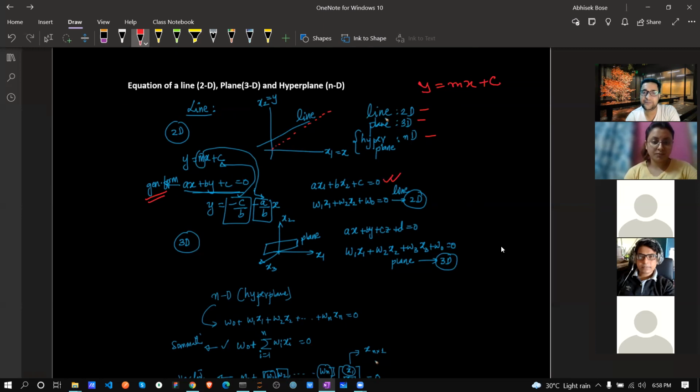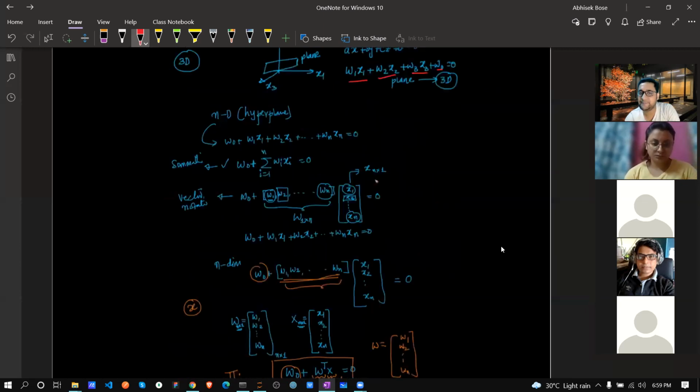Now, in 2D, we can easily mention this one because again, this A, B, this also we can't mention, correct? A, B, this terminology also has like 26 letters. So that's why I'm just writing W1, X1, W2, X2, W0, that means this C equals 0. So in 3D, again, same W1, X1, W2, X2, W3, X3, W0. The same way, if you calculate in a hyperplane, n-dimensional, so W0, W1, X1, W2, X2, dot, dot, dot, Wn, Xn equal to 0.